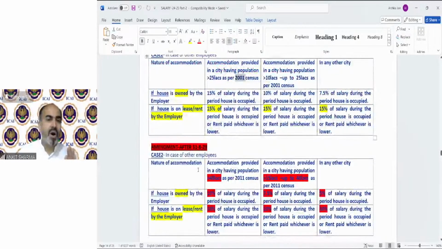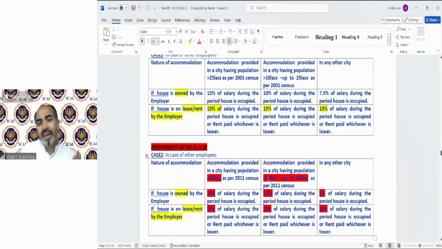Now, the amendment on or after 31st August 23. So that means from September 23 till 31st of March, this 7-month calculation is going to be done as per case number 2, the amended provision. Now, the percentage and the population, these two things have been changed only. The 25 lakh has been replaced by 40 lakh. So, if the population of the city is exceeding 40 lakh as per the 2011 census, then we will take 10% of salary instead of 15%.